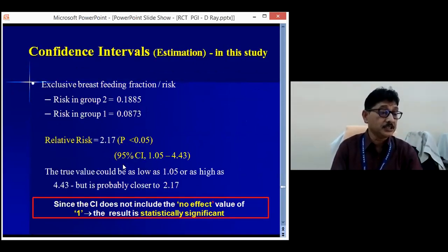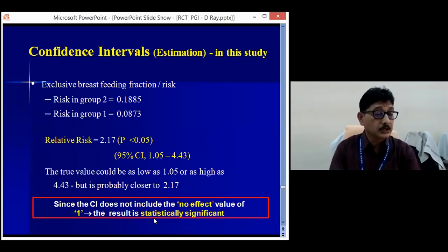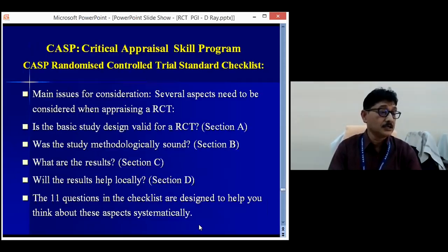Now, what is the confidence interval? The relative risk confidence interval was 1.05 to 4.43, and the true value could be as low as 1.05 or as high as 4.43, but probably it is closer to 2.17. The confidence interval is beyond 1. Since the confidence interval does not include the no effect value of 1, the result is statistically significant. So after the reporting, we can analyze and say that it was a statistically significant result. So we can rely on this result.